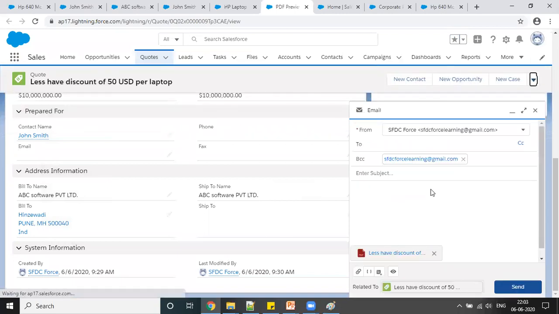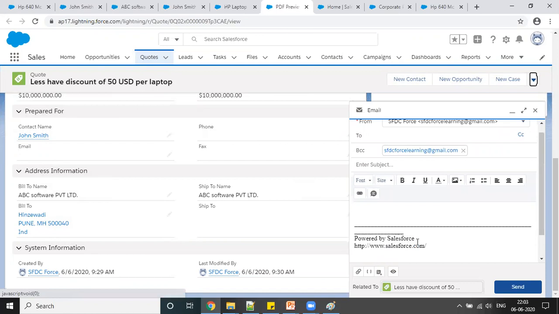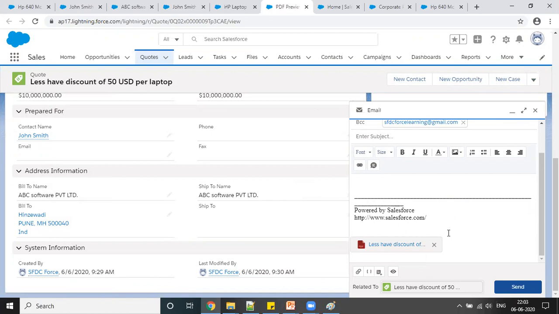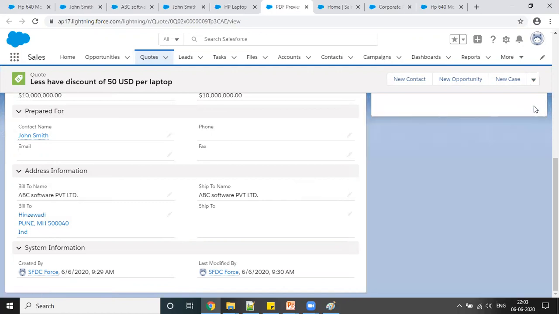okay, so you can see this PDF got generated and attached to this email. So from this you can give it to anyone. You can type any email address, and you can simply send this code to that company. So this is how to send this code.